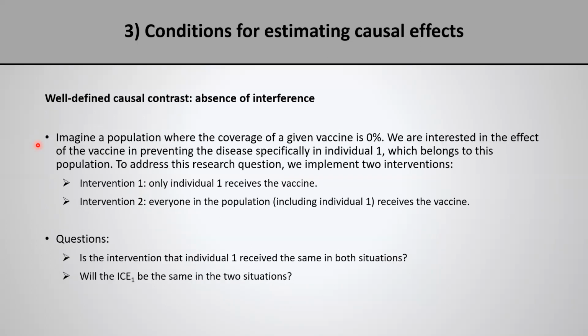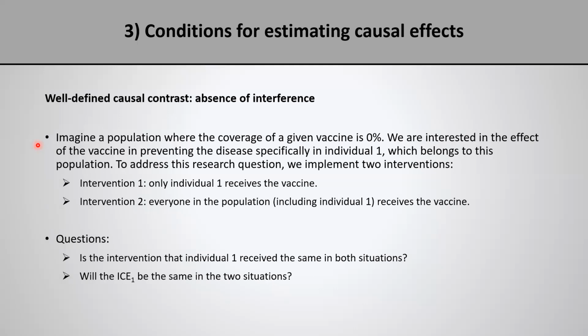So now I want to discuss a few examples for us to have a more concrete idea of what absence of interference actually means. For the first example, imagine a population where the coverage of a given vaccine is 0%. There is no one in that population who is vaccinated. And we are interested in the effect of the vaccine in preventing the disease in a specific individual in the population, and I'm going to call this individual 1.